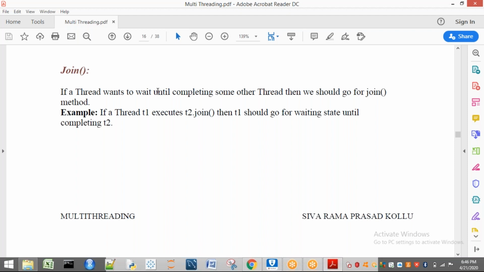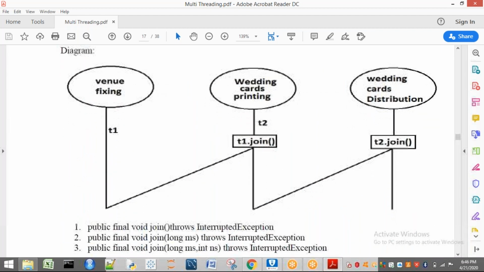Now see, a small diagram here will make this join clear. These are three different tasks to be done by T1, T2, T3. One task is done by one thread, another by one thread, and another by one more thread. So three tasks are performed by three threads. The T1 task is venue fixing. The T2 task is wedding card printing. The T3 task is wedding card distribution.